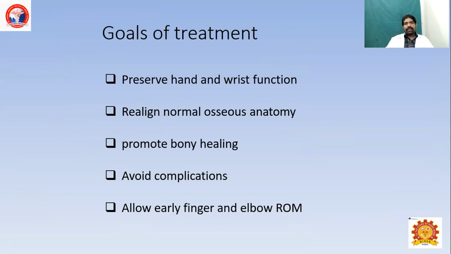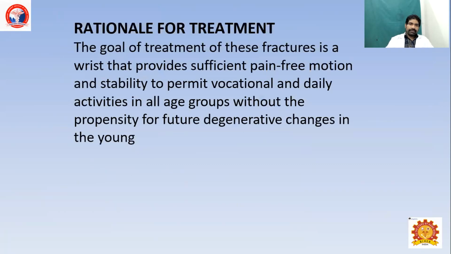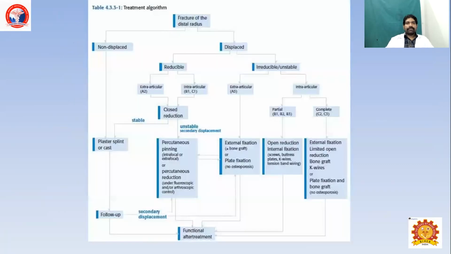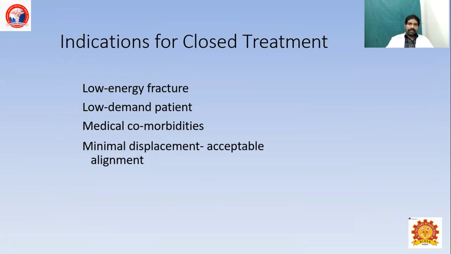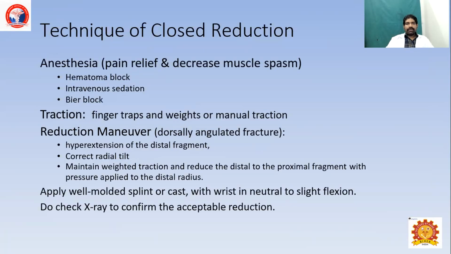Goal of the treatment: preserve the hand and wrist function, retain the normal anatomy, promote bone healing, avoid complications and allow early mobilization. Options of treatment will be casting, external fixation, percutaneous pinning, and open reduction internal fixation. Indication for closed treatment should be a low energy fracture, low demand patient with medical comorbidities, minimal displacement. Techniques of closed reduction: